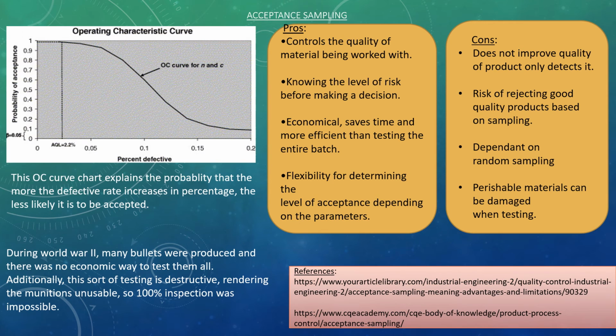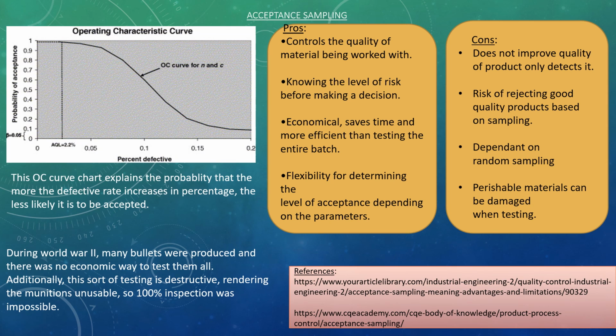Of course, every pro does have its cons. For instance, the process does not improve the overall quality of the product, and there still are plenty of risks of rejecting good quality products. As well, the process is heavily dependent on random sampling, and sometimes testing can be too destructive by damaging perishable goods.